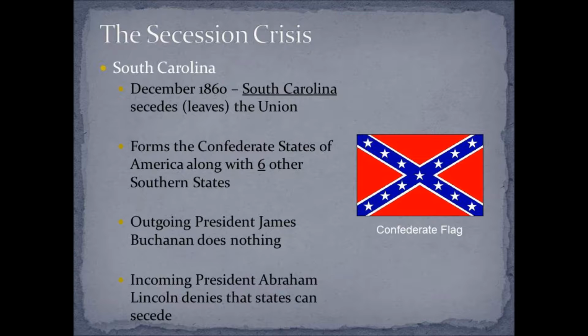Outgoing President James Buchanan does nothing because he doesn't want to deal with it. Lincoln, when he comes into office, says, no, this is not possible. States cannot leave the Union. Very similar to what Andrew Jackson said when South Carolina tried to do this when he was president, right? He says, this is a country of people, not of states, and a state cannot just leave the Union. All right?